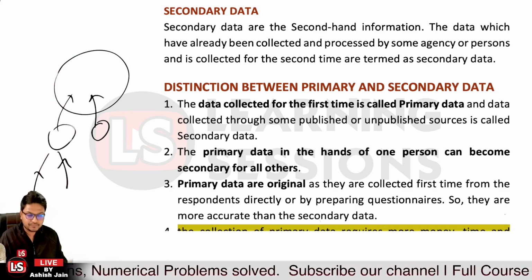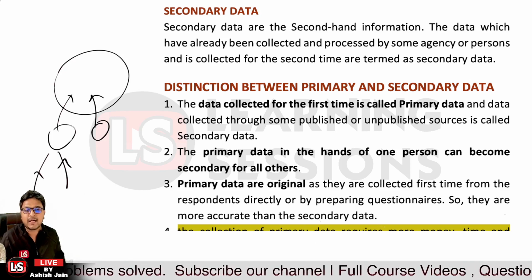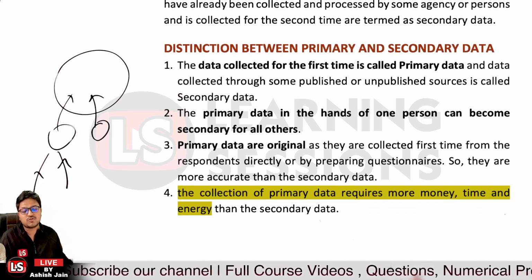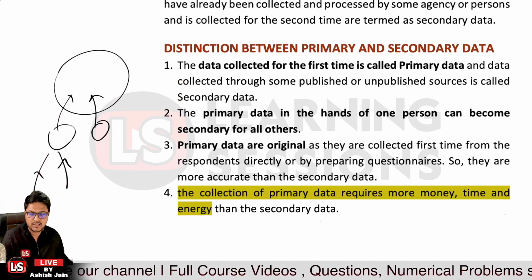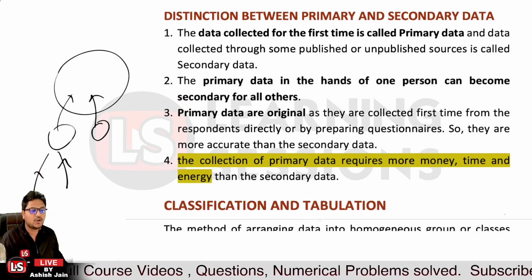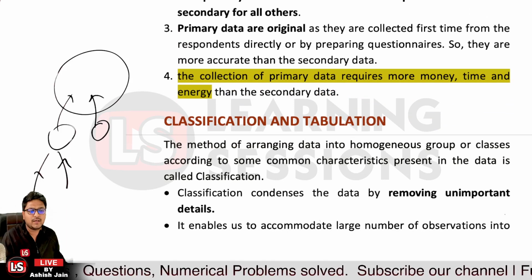And further, we can say that the primary data is more accurate as compared to the secondary data. The collection of the primary data requires more money because you have to visit each and every household. It requires more resources and more energy as compared to the secondary data. Now let's understand the classification and the tabulation.